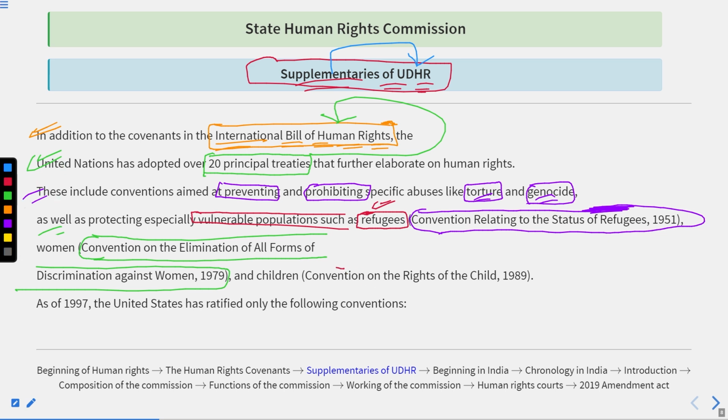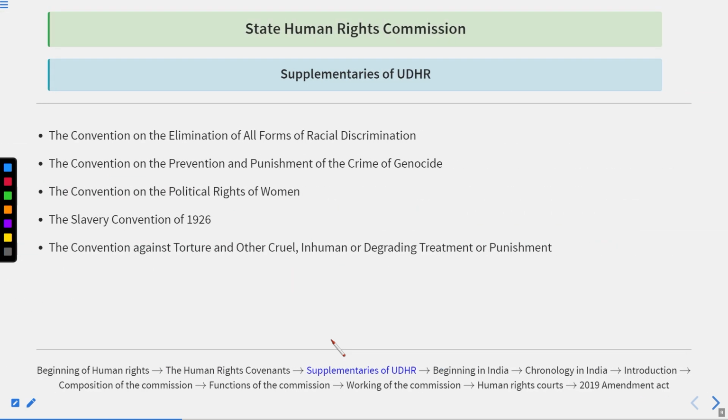After this, the Convention on the Rights of the Child in 1989. And if we talk about 1997, the United States ratified only the following conventions. And what are these conventions?